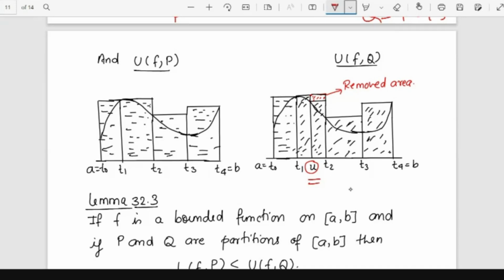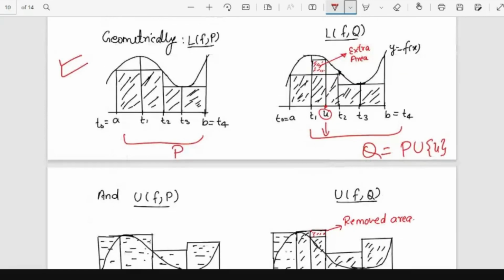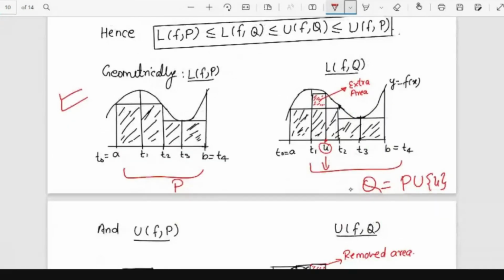That means the upper sum will decrease. This is the geometrical aspect. We can immediately conclude this result by looking at the picture, although we can prove it mathematically also.